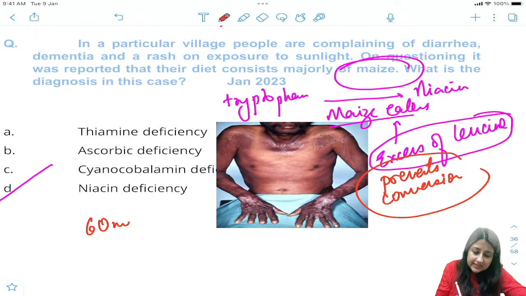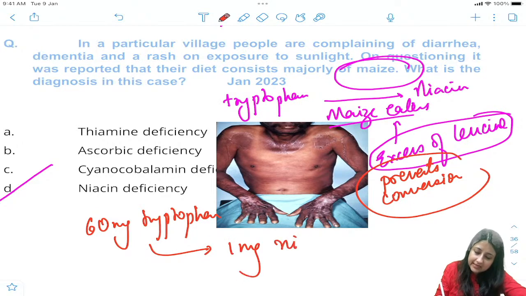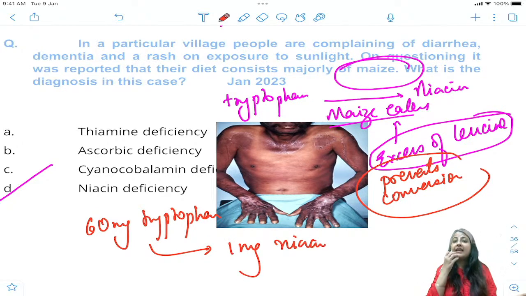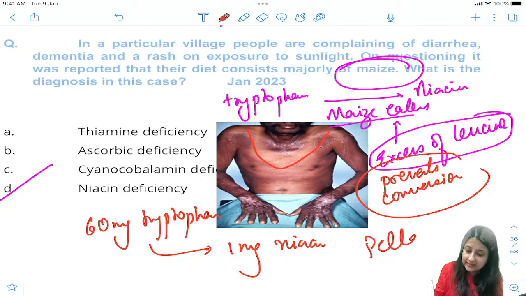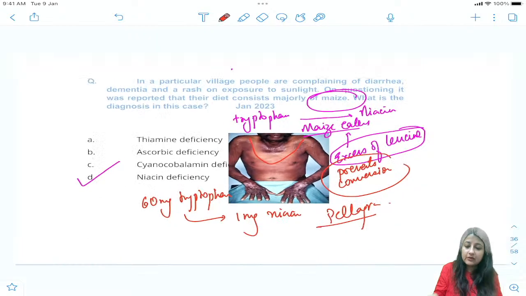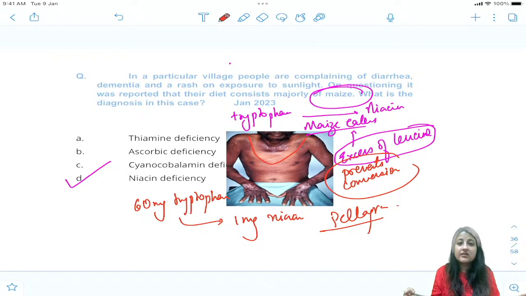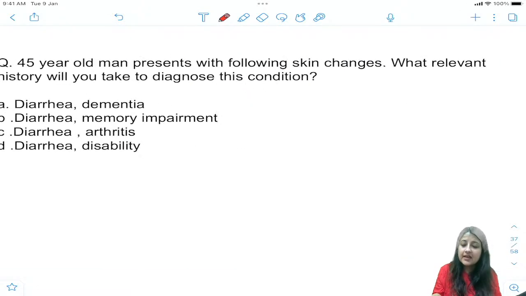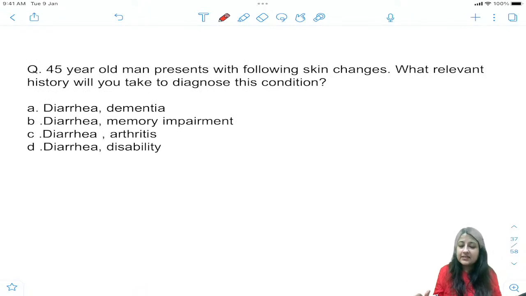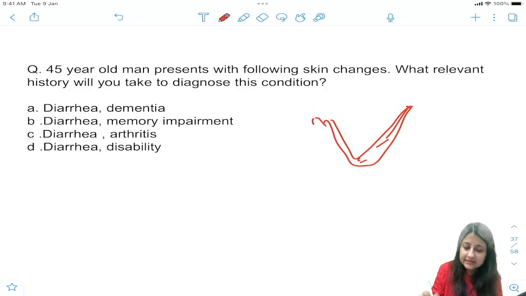Another question, 60 milligram tryptophan. Okay, 60 milligram tryptophan is going to give us 1 milligram niacin. All right, and deficiency of niacin is leading to what? Pellagra. Here you can also see Casal's necklace appearance. ठीक है, अब देखो, these are some golden points: excess of leucine, 60 milligram tryptophan, 1 milligram of niacin. Look at the other way in which it comes. ठीक है, skin changes में photo miss हो गया. It is something like this only, Casal's necklace.